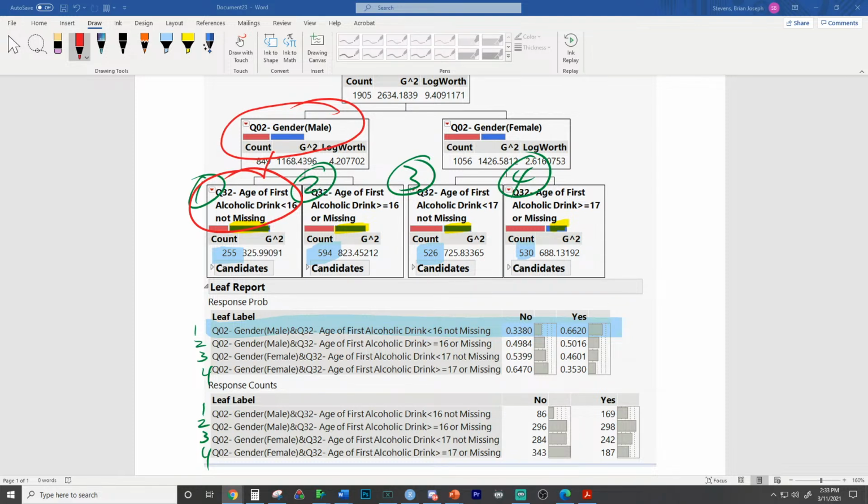So with this, we see these individuals are male and their age of first drink was less than 16. How about the people least likely to have broken a bone? Can we describe the characteristics of those least likely to have broken a bone? Look at the numbers right here, and then we'll ask a harder question. These are test type questions: describe the characteristics of individuals least likely to have broken a bone.